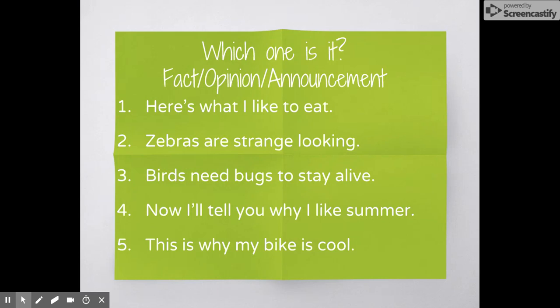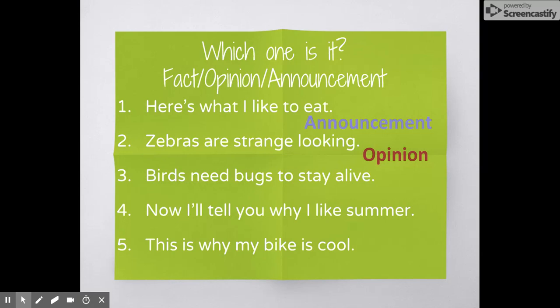You have to decide now, which one is it? Is it a fact, an opinion, or an announcement? Number 1 says, here's what I like to eat. This is an announcement. It's just saying what it is. It could be followed by a list and announcing to the reader what's coming next. Number 2 says, zebras are strange looking. This is an opinion. Some people think zebras look strange. Some people think zebras are beautiful.